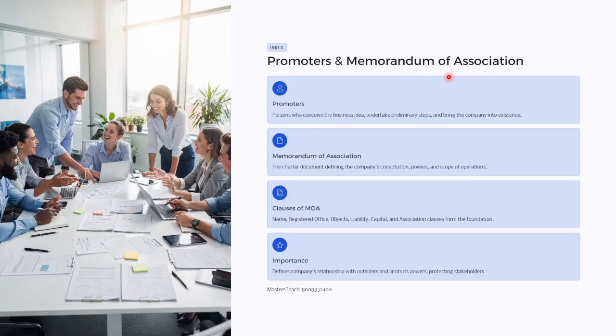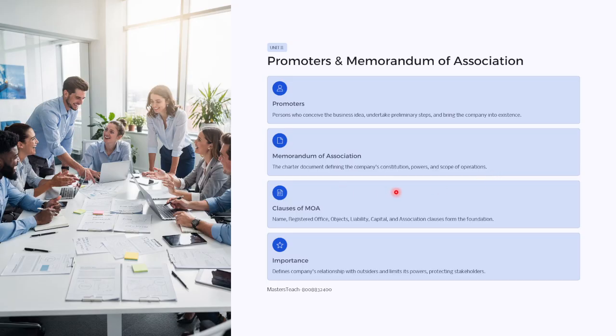Then promoters and memorandum of association. Who is the promoter? Promoters conceive the business idea, undertake the preliminary setups of the company, and bring the company into existence. They are called promoters. They are also called founders. Then memorandum of association: this is a charter document defining the company's constitution, the company's powers, and scope of operations.